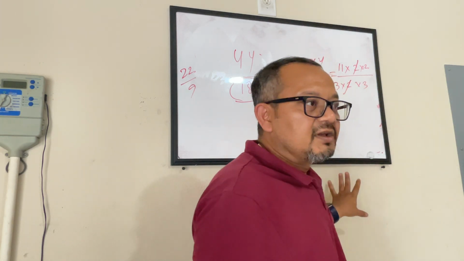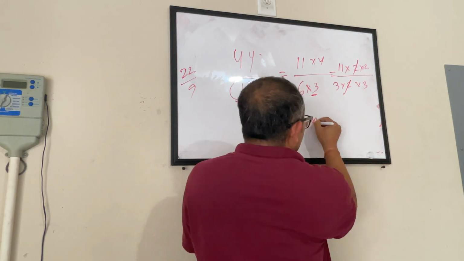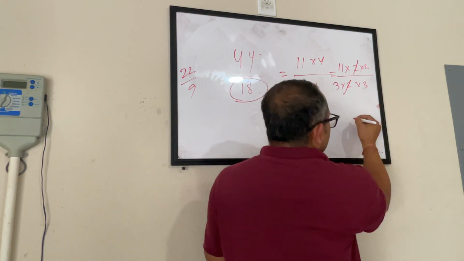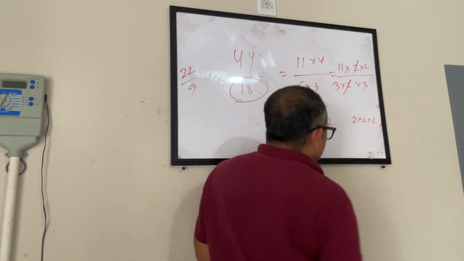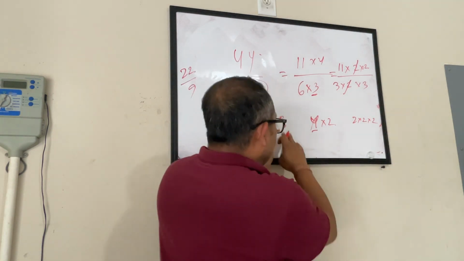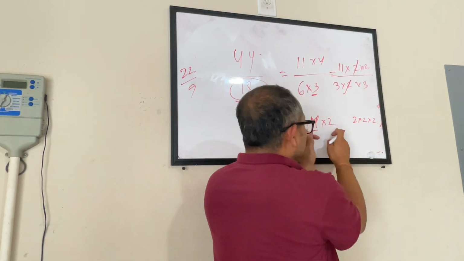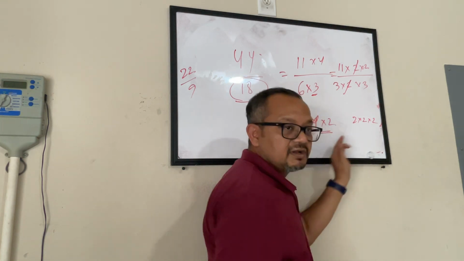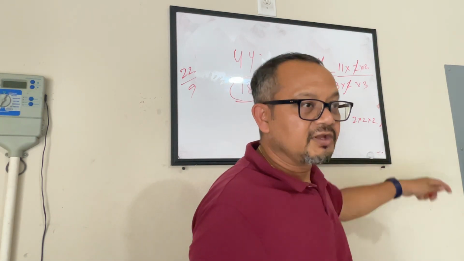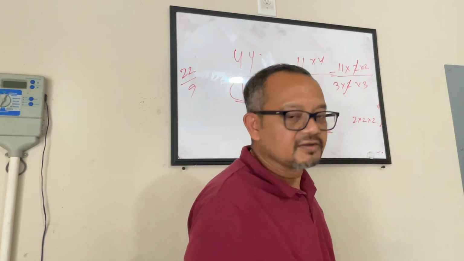Meaning, if you have 8, you can write this as 4 into 2 first, and then in the next step you'll say, okay, 4, I will break it into 2 into 2, so 2 into 2 into 2. So you always have the option of writing 8 as 2 into 2 into 2 in the first go itself, or you can write 8 as 4 into 2 first, and then you'll realize, oh, I can break it down. So you'll break it down. Everybody with me? Okay.